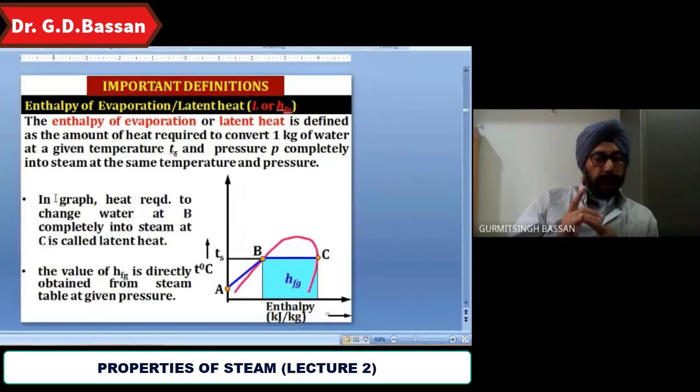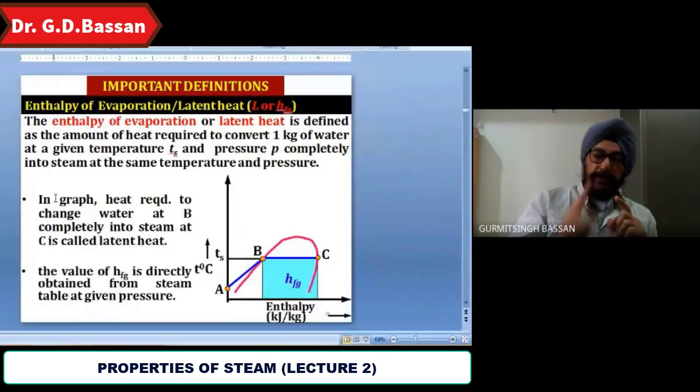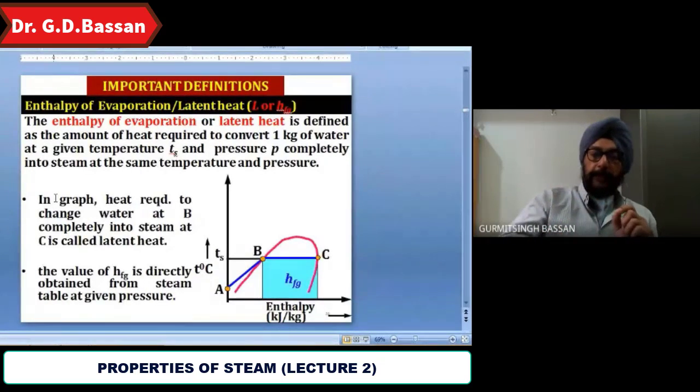HF means fluid, fluid means liquid, so hf will be of the liquid. What will hfg mean? F is fluid and g is gas, so it is the mixture, that is why it is called hfg. Fluid and gas, so that is the wet steam. From hfg you can easily understand that it is the specific enthalpy of the wet steam. hg is the gaseous state, so that is the specific enthalpy of dry and saturated steam.